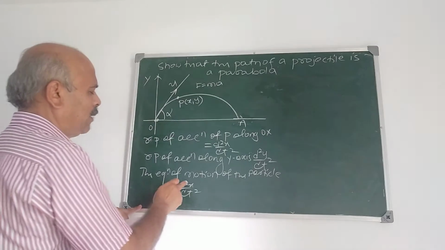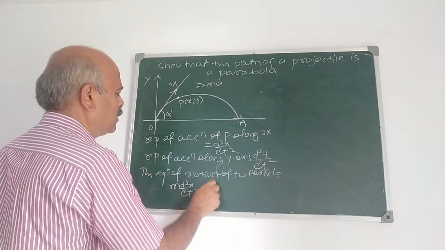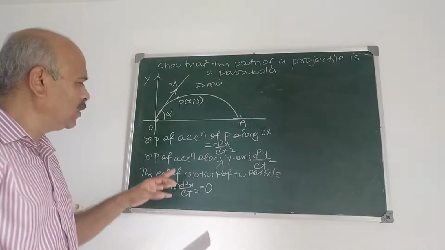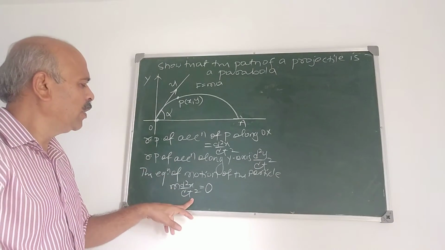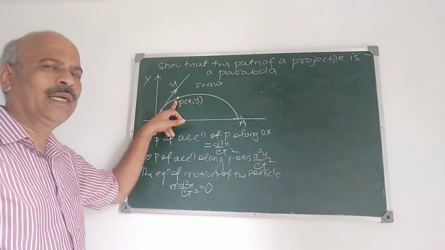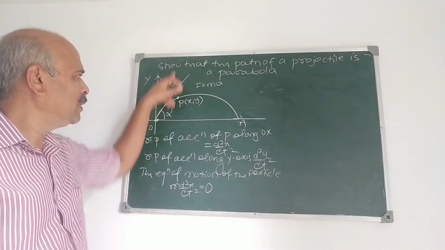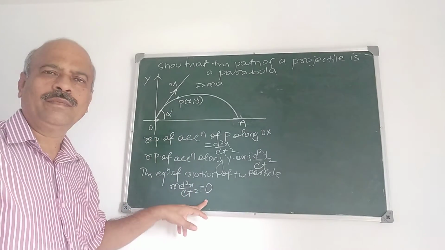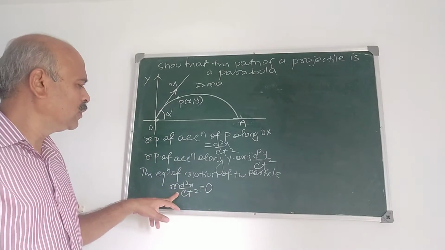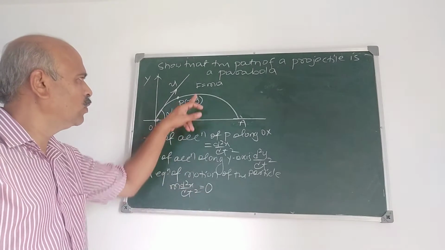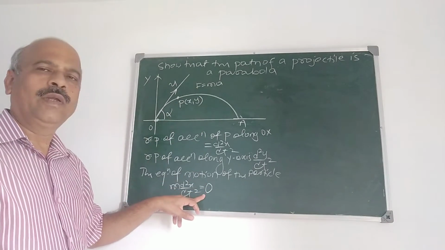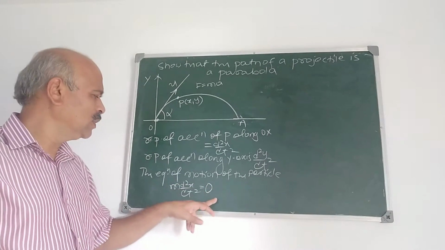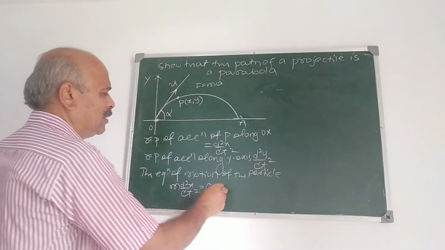It is given by this. m into d2x by dt square is 0. Why is m into d2x by dt square 0? Because the only force acting on the particle is its weight, which acts vertically downwards. There is no horizontal force. So the horizontal equation of motion is given by, since horizontal force is 0, m d2x by dt square is 0.